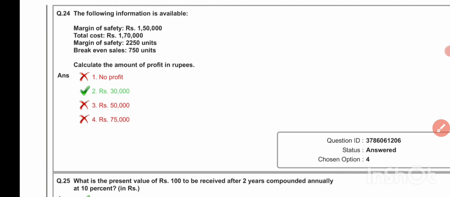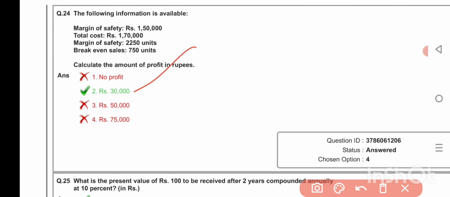The following information is available: margin of safety rupees 1,50,000, total cost rupees 1,70,000, margin of safety 2,250, break even sales 750 units. Calculate the amount of profit in rupees. 30,000.